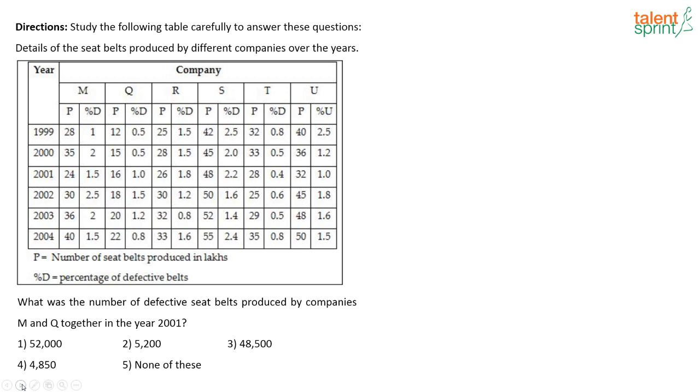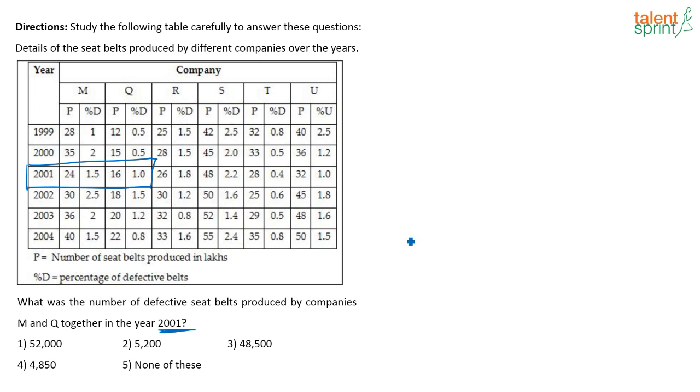What was the number of defective seat belts produced by companies M and Q together in 2011? So what was the number of defective seat belts produced by M and Q in 2011? Sorry, 2001. M and Q. 2001 is here. M and Q defective pieces. Now they are asking for the total number of defective pieces. So you have to consider the lakhs, right? Then only it will be easy. If it was ratio directly, you could have taken as 24, 16, etc. But here they are asking for the exact value.